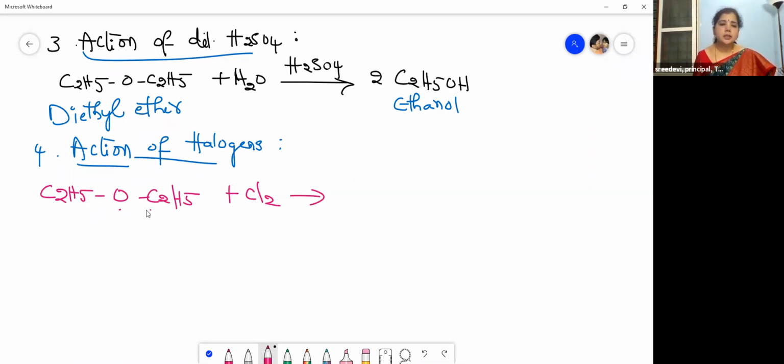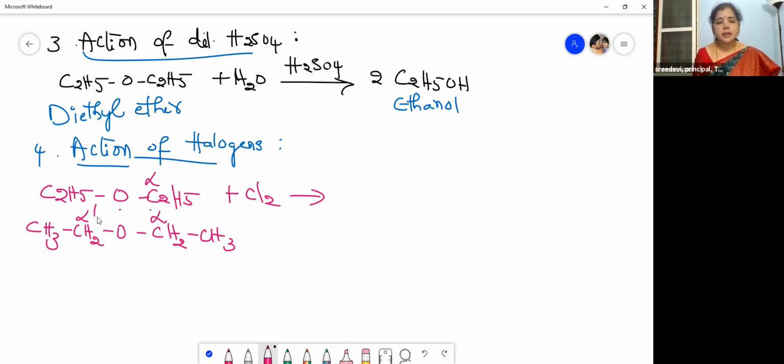So this is the alpha carbon. I will write it like this: CH3, CH2, O, CH2, CH3. This is also alpha because it has two carbons beside it, but we call it alpha dash.